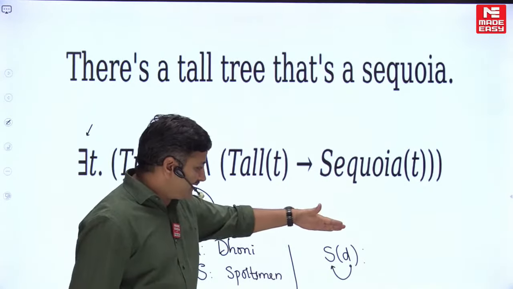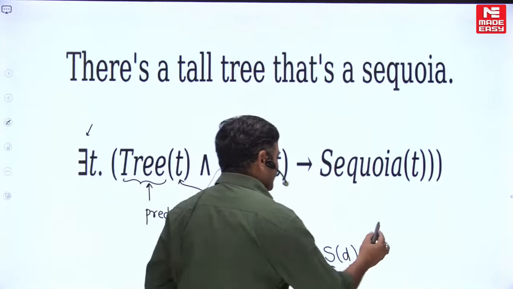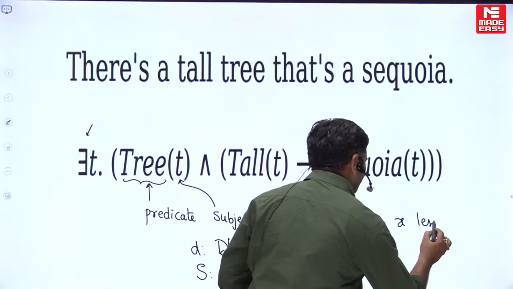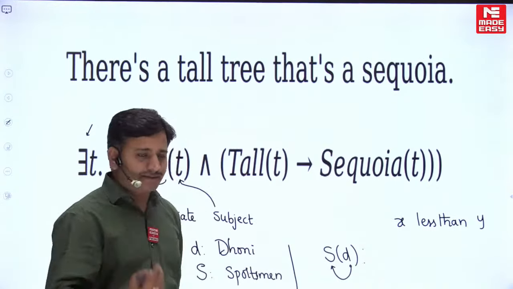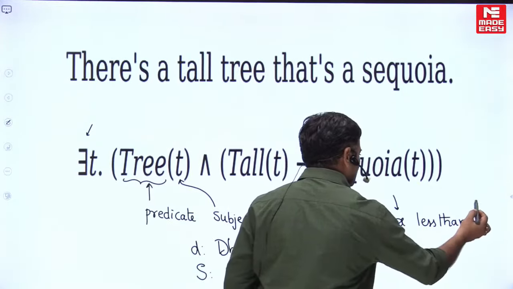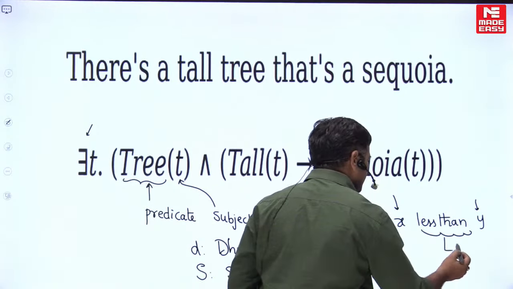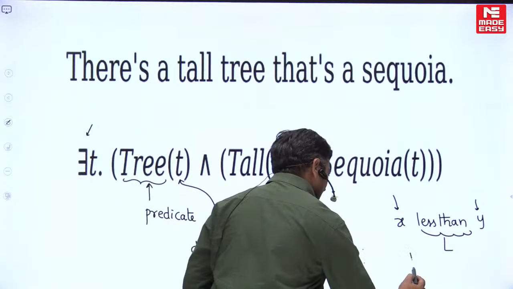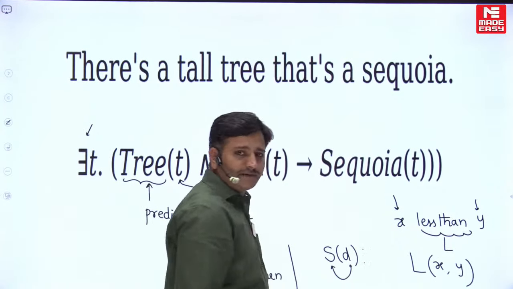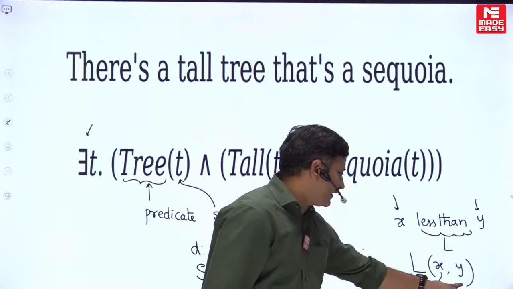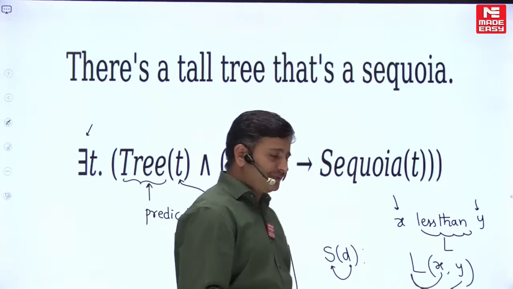In this case, I created one first order logic statement with only a single variable. Sometimes, for example, friends, if I want to write x less than y, in this case we have two subjects. The first subject is x, the second subject is y. What is the property or attribute between these two? Less than. Suppose I denote it with L, then we can write it like this, the predicate followed by two subjects. How are you going to read this statement? x is less than y. Clear, friends? This is the way we are going to construct the statements. Please observe these basic concepts now.